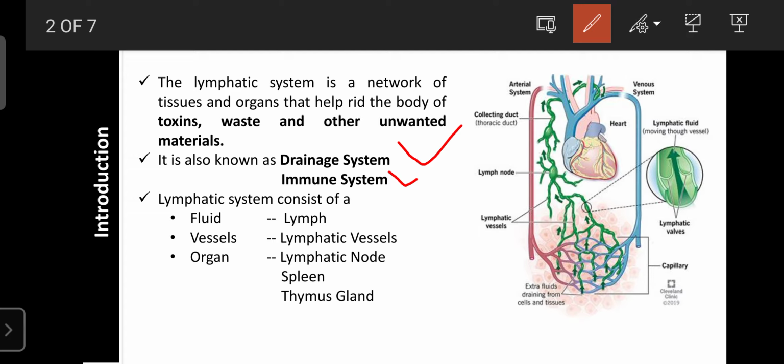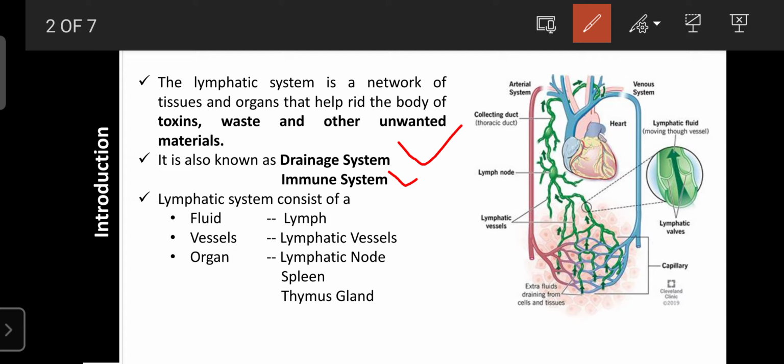Okay, and the lymphatic system is rich in T lymphocytes and B lymphocytes. T lymphocytes are involved in the regulation of cell mediated immunity with the help of different types of T cells, and B lymphocytes are involved in humoral mediated immunity by secretion of the humors, or by secretion of the immunoglobulins. So these all are components involved in the regulation of immunity.